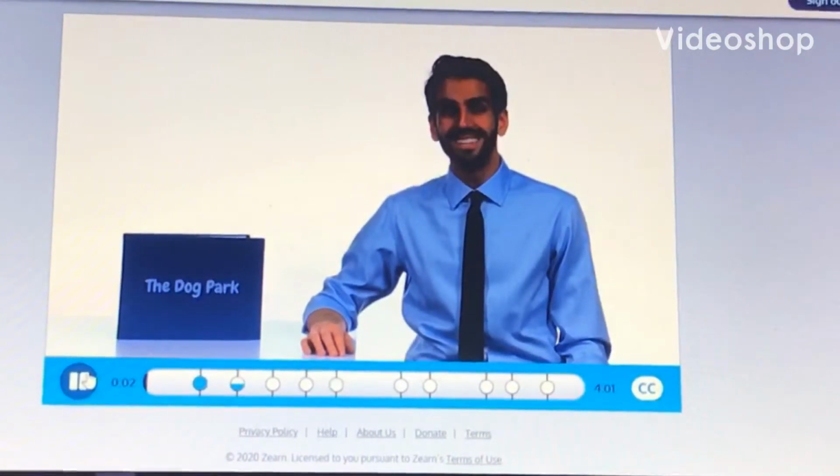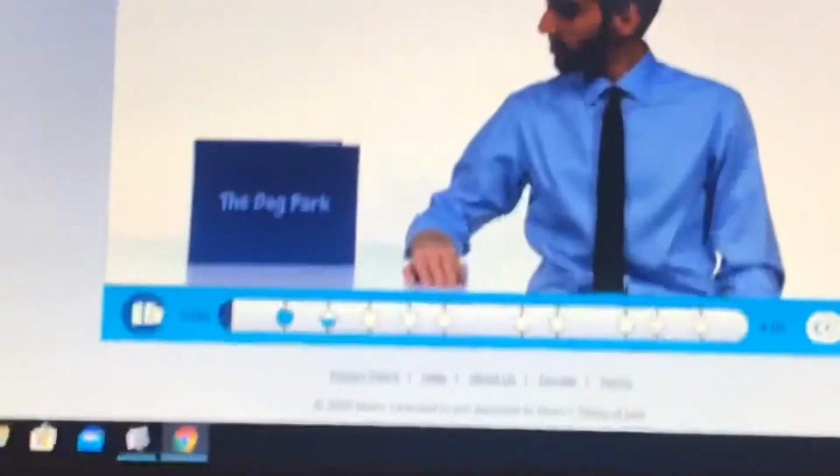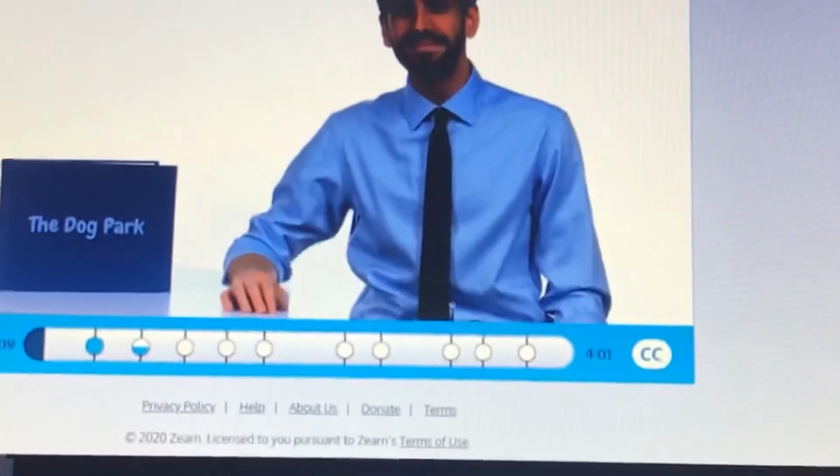Story time again. There are no notes for this lesson. Our first book for today is called The Dog Park.